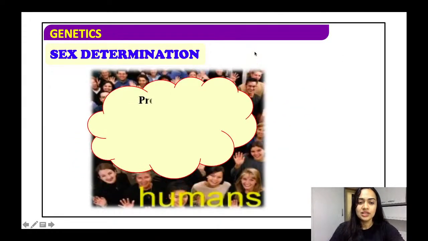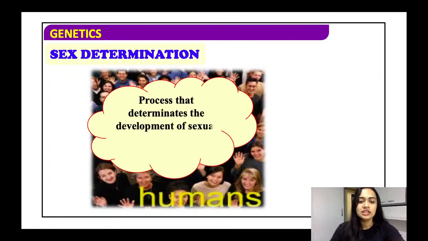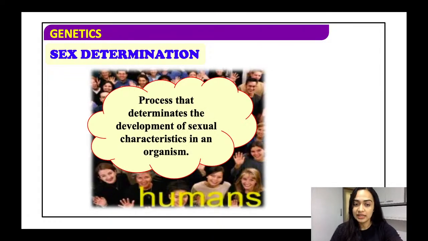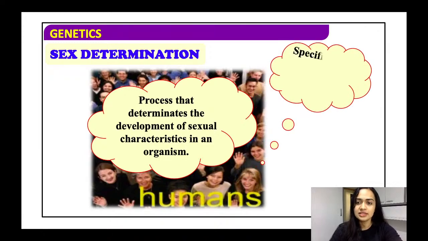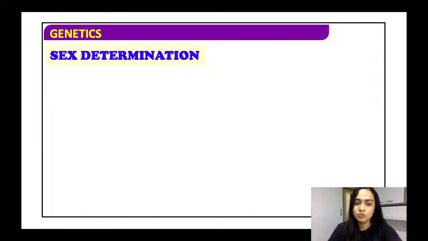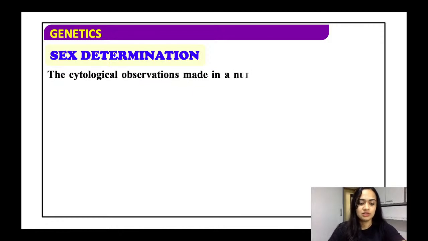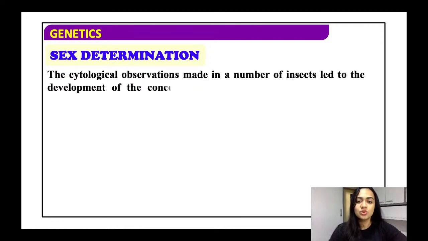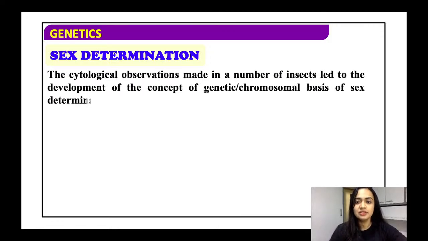And what happens in humans? It is the process that determines the development of the sexual characteristics of the organism, that is, what will specify the morphology of an organism. So the cytological observation made in a number of insects.